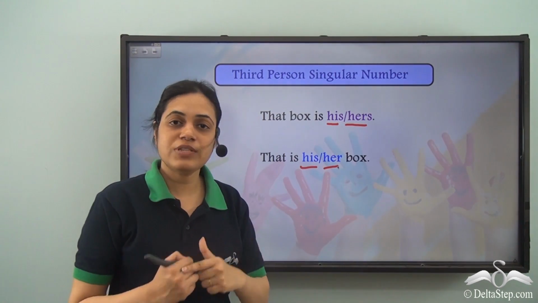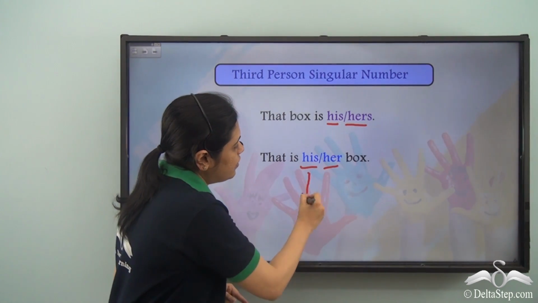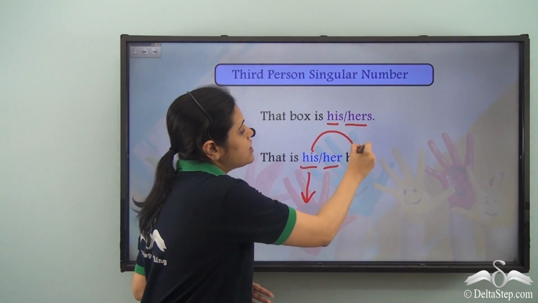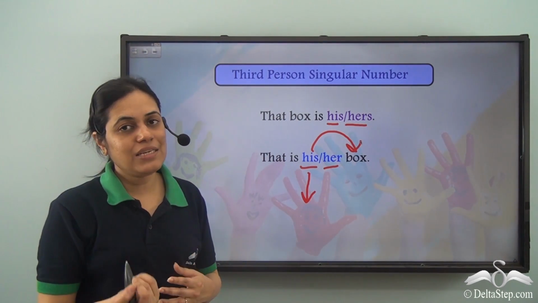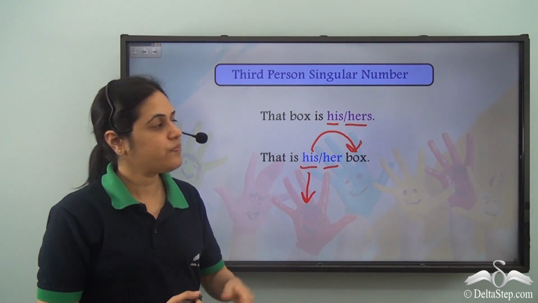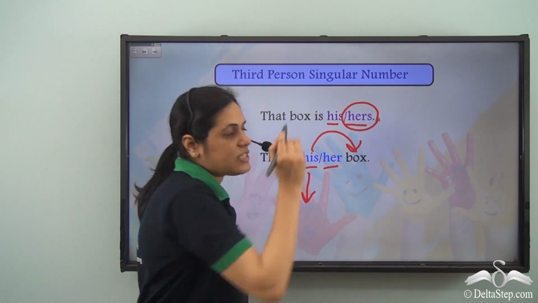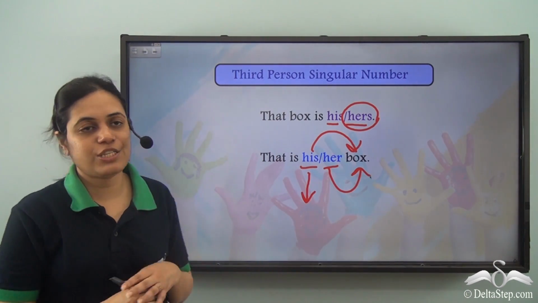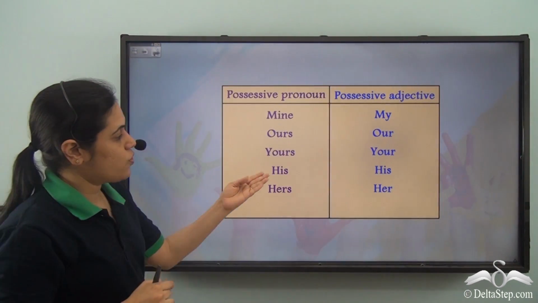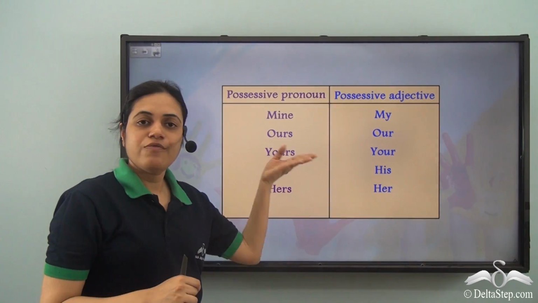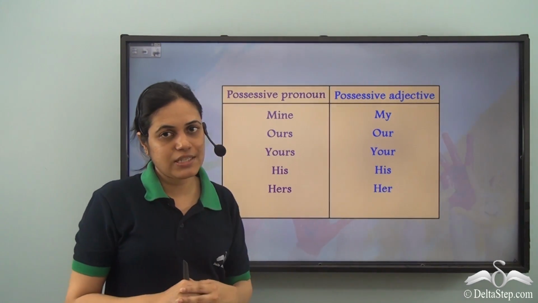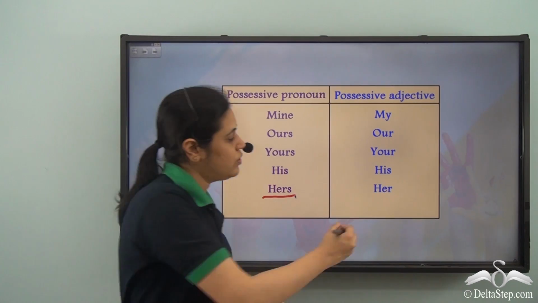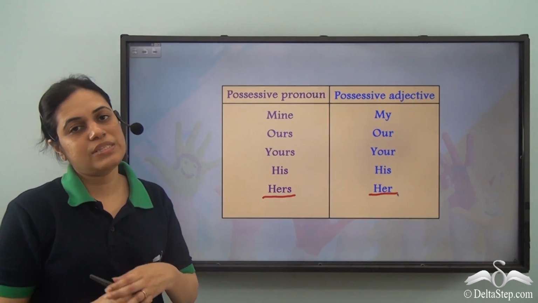So his is a possessive pronoun and over here his is also the possessive adjective because it is describing the word box and telling us whose box it is. Hers is a possessive pronoun but her is a possessive adjective. So his is the same for possessive pronoun and possessive adjective, but in case of feminine gender, hers is the possessive pronoun and her is the possessive adjective.